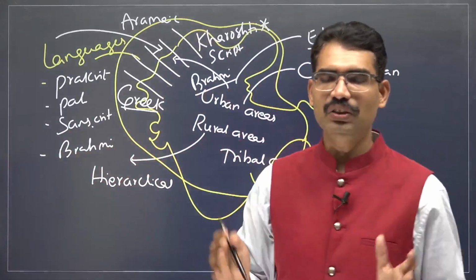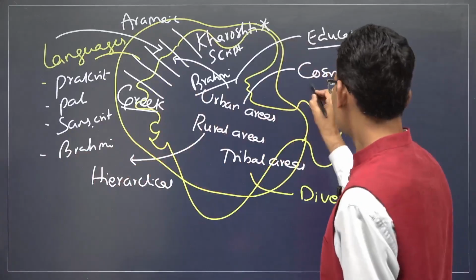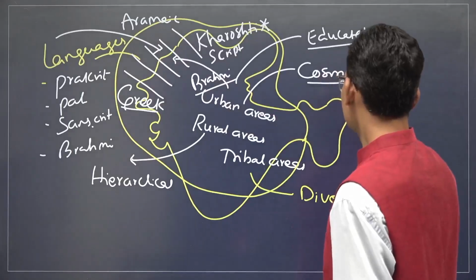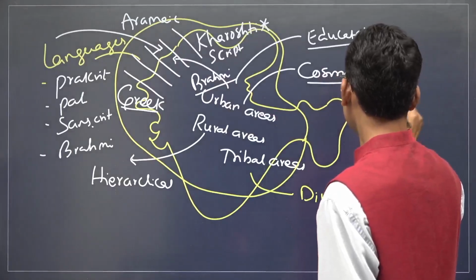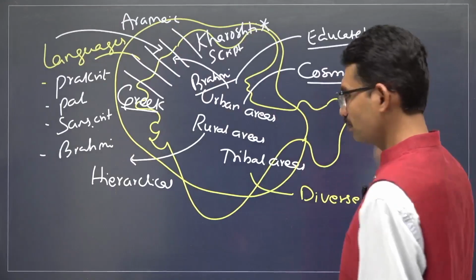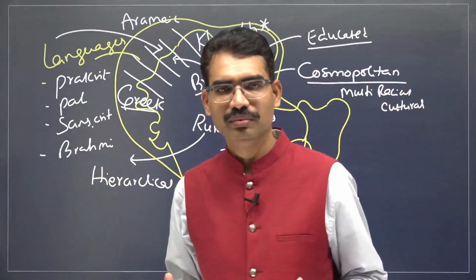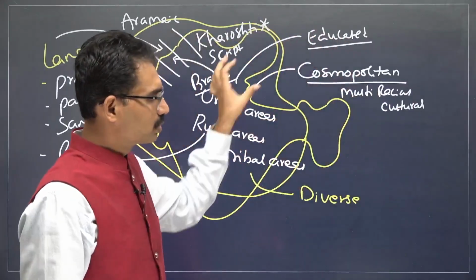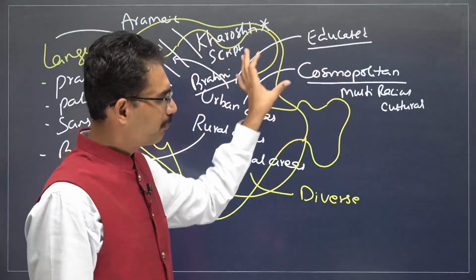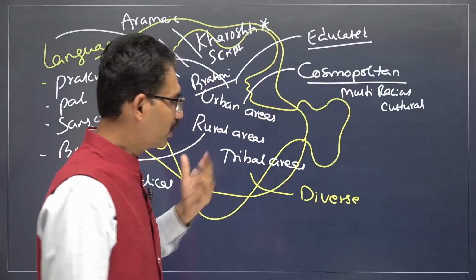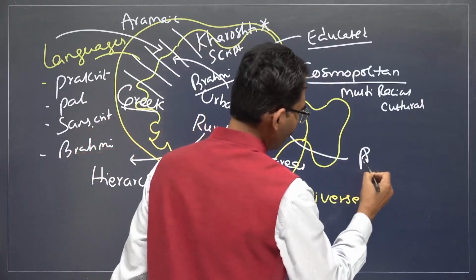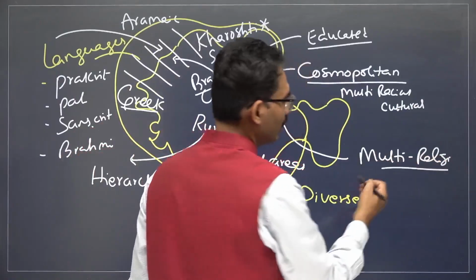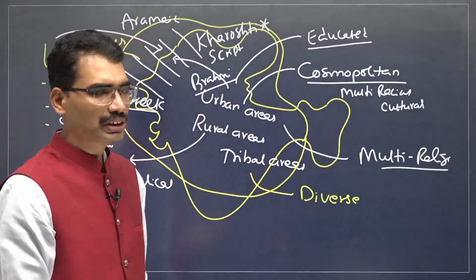So, multilingual. Now, when it comes to urban areas, cosmopolitan, people from different kingdoms, people from different races will come. So, multiracial, multicultural people are going to come and settle. Mauryan administration was taking care of all sections of people. So, diverse society, multicultural, multiracial, multilingual, and what about religions? So many religions, multi-religious. Brahmanical religion, Buddhism, Jainism, Ajivaka, Charvaka.